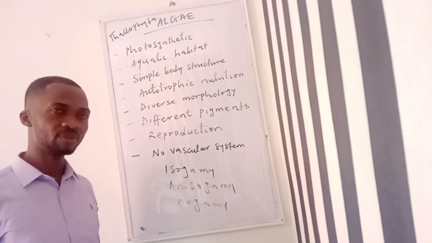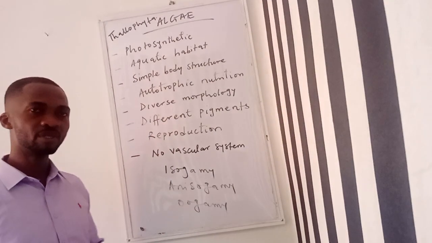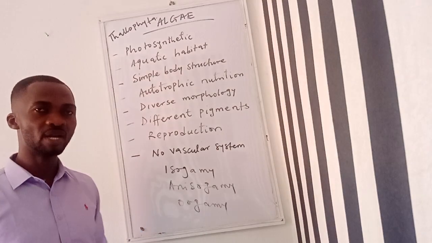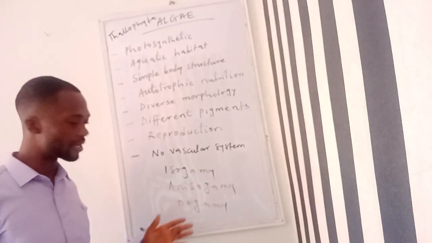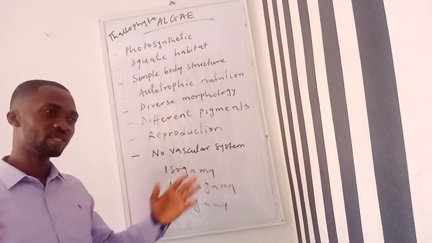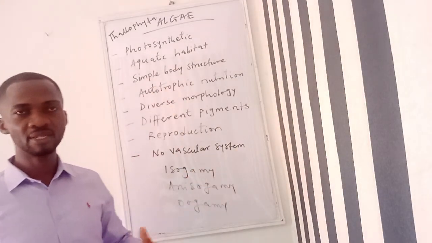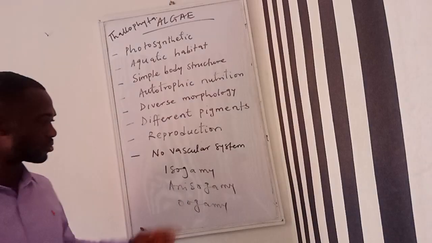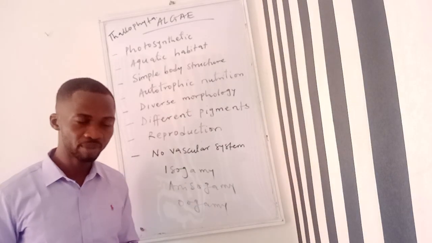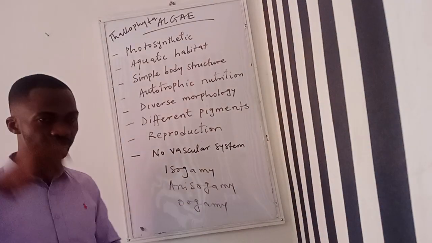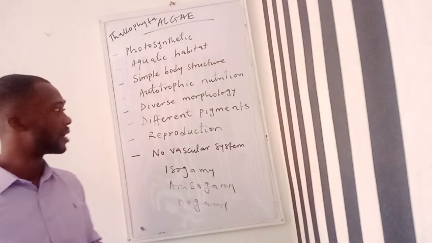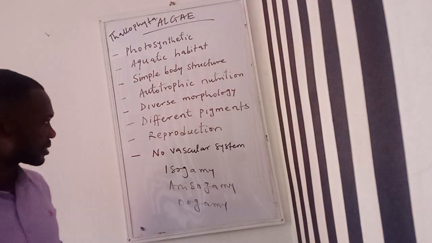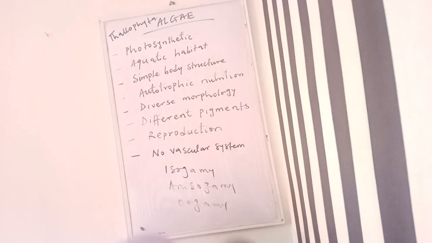The female gamete is non-motile, whereas the male gamete is motile, and the female gamete is usually larger. There is fusion of the male and female gamete through a process called oogamy. So that's reproduction in algae.